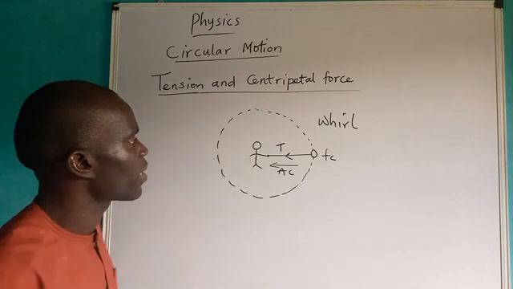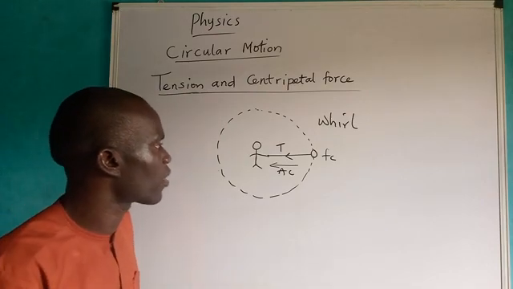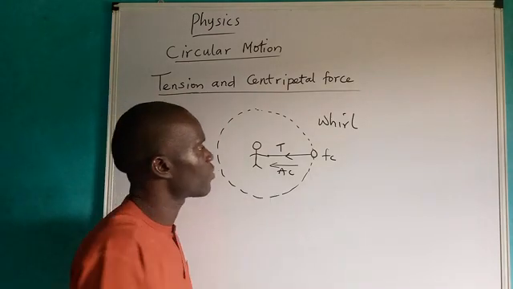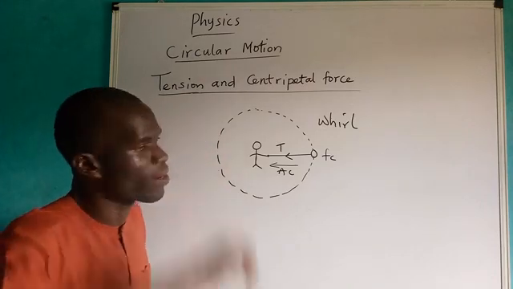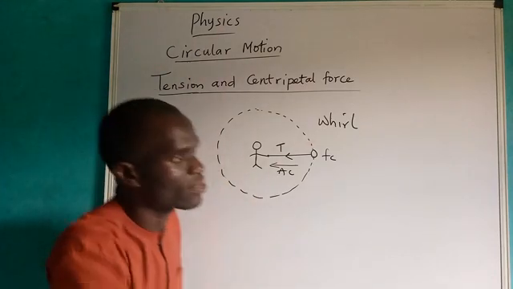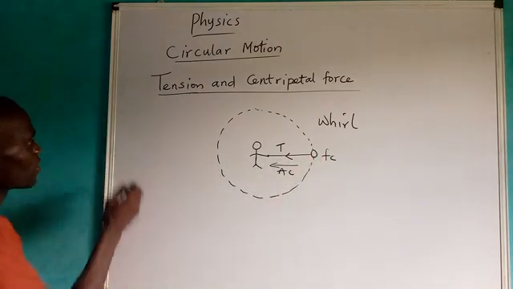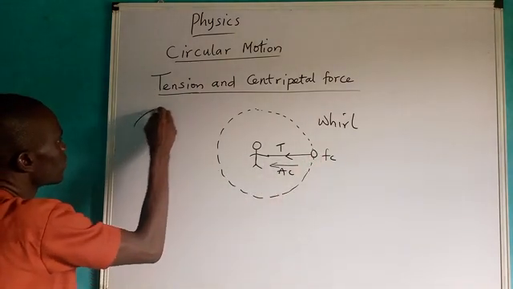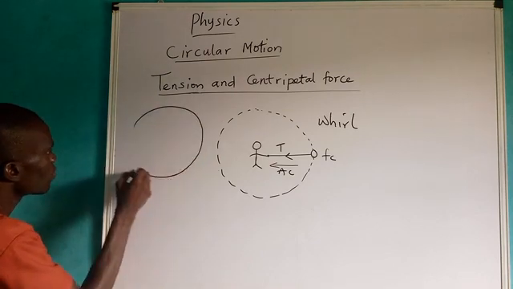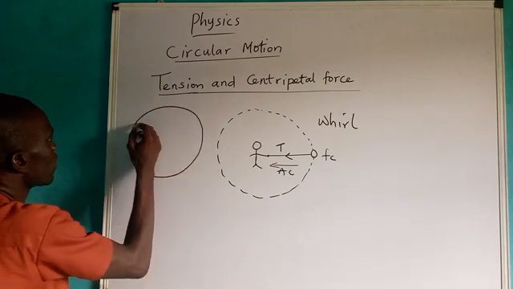This is a clear example, meaning having a rope in your hand, attaching a ball at the other end, and you swing it round like this. This ball will maintain a circular path. So let me take that circle again. Let me take it round. This is the circle.